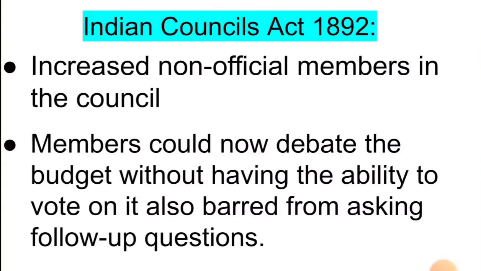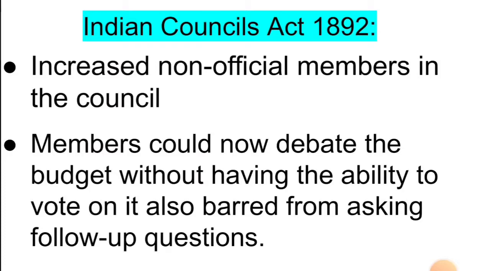So now there was the Indian Councils Act. After that there came the Indian Councils Act of 1892. It increased non-official members in the council, that is, the Central Legislative Council. Members could now debate the budget without having the ability to vote on it, and were also barred from asking follow-up questions.